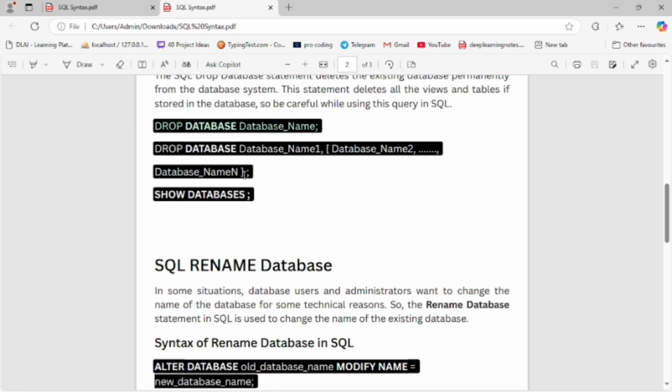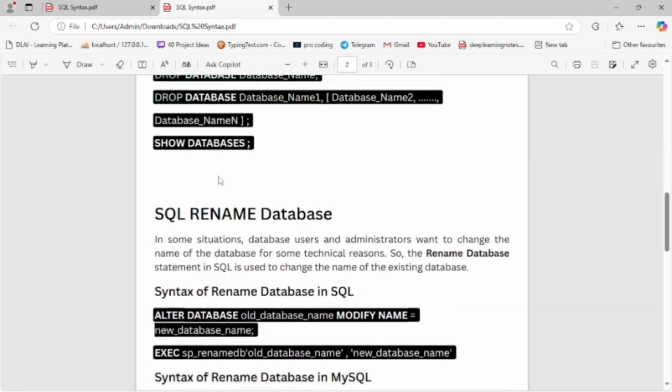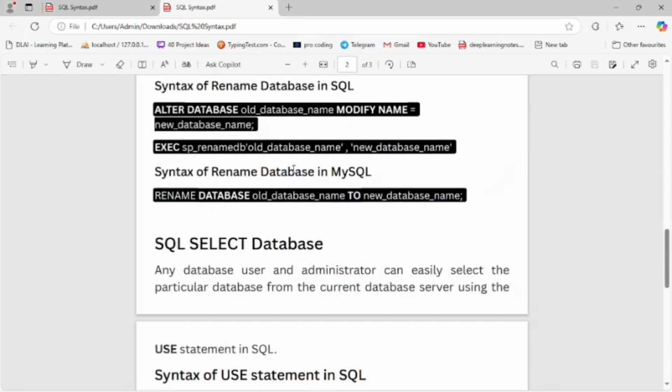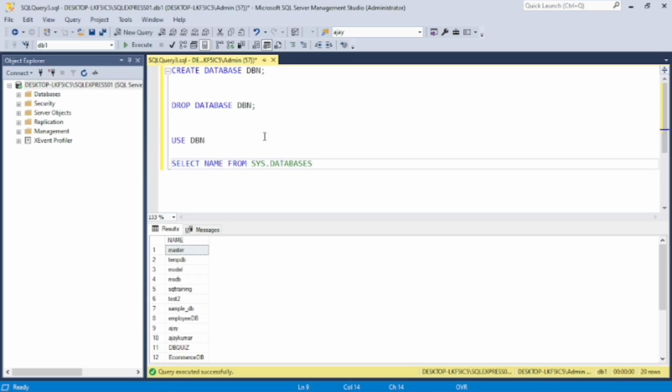And now after some time we will discuss and practice these statements. This is how to show the databases in our system. By this command, show databases, we can see all the databases in our system. Now how to create the database in our system. Let's see this command. By this command we can create the database. By this command we can delete the database. Now where we have to use this command: it takes us to the workspace in the database. By using this command we can reach there. And after this, by this command we can show all the databases in our system.